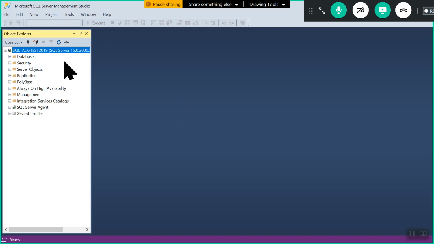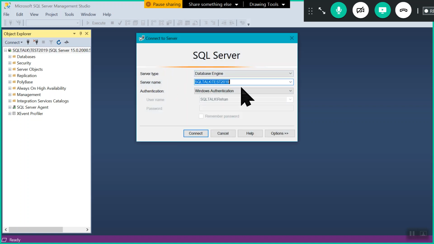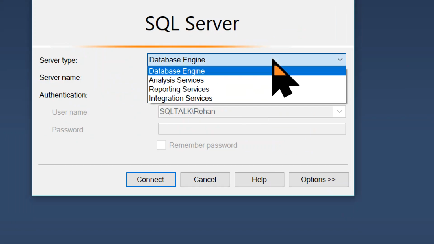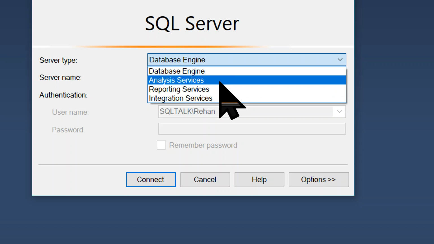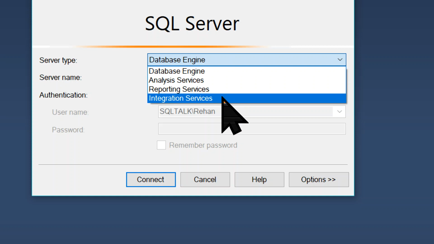While connecting to SQL Server, it asks for the server type. Check to which server you want to connect: database engine or database server, analysis services, reporting, integration services. Already we have discussed SQL Server is a collection of four servers, right?